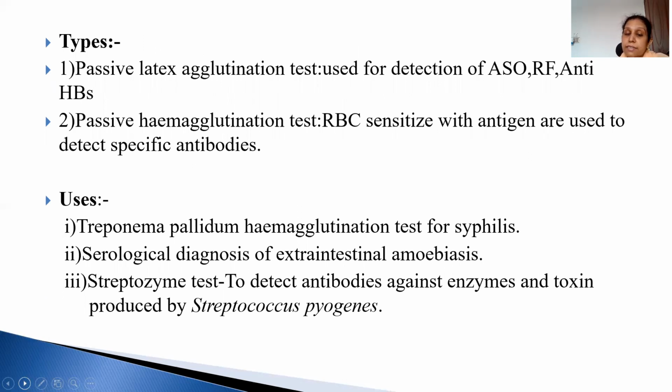Types: one is the passive latex agglutination test, used for detection of ASO, RF and CRP, and the other is the passive hemagglutination test, in which RBCs sensitized with antigen are used to detect antibodies. The best examples of hemagglutination are the Treponema pallidum hemagglutination test for syphilis, serological diagnosis of extraintestinal amoebiasis, and the streptococcal test. So these are some tests you should remember.